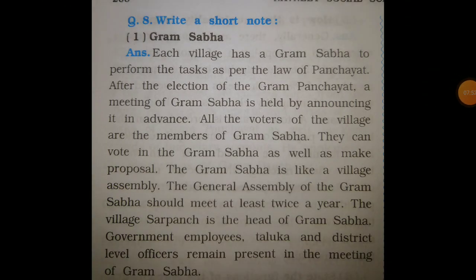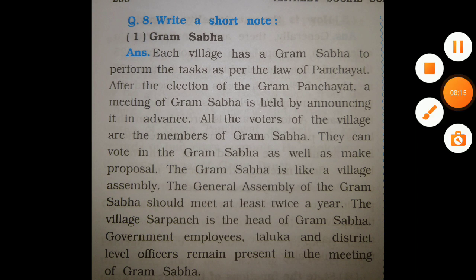Each village has a Gram Sabha to perform tasks as per the law of Panchayat. After the election of the Gram Sabha, a meeting of the Gram Sabha is held by announcing in advance. All the voters of the village are members of the Gram Sabha. They can vote in the Gram Sabha as well as make proposals. The Gram Sabha is like a village assembly. The general assembly of the Gram Sabha could meet. This is about Gram Sabha. Now I will take you to the next answer.